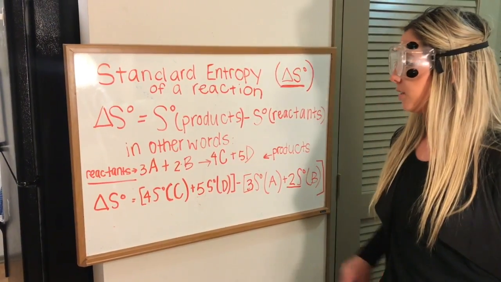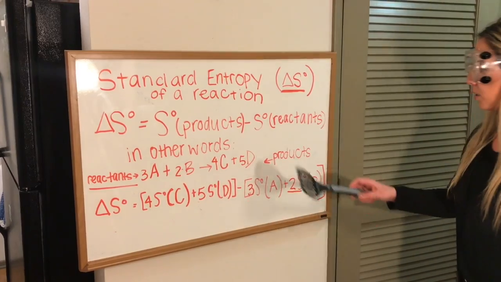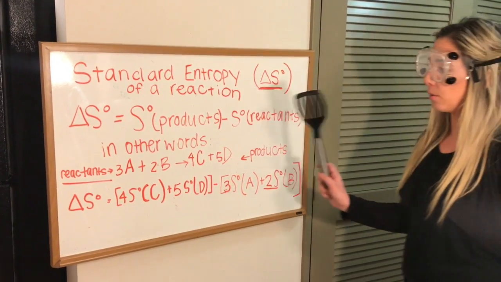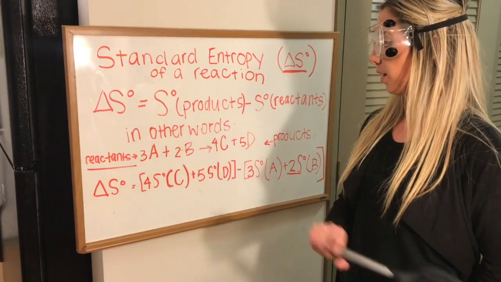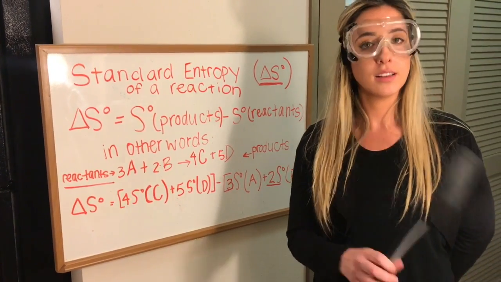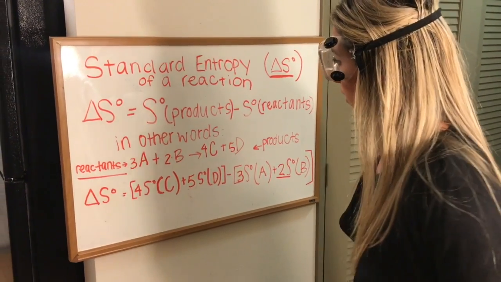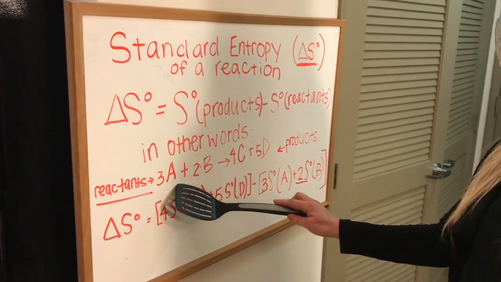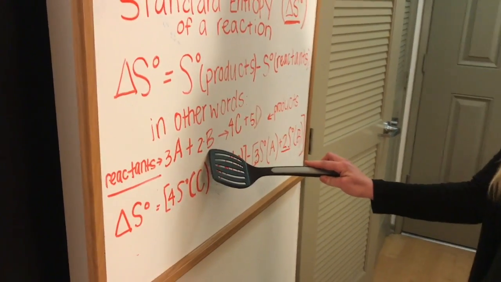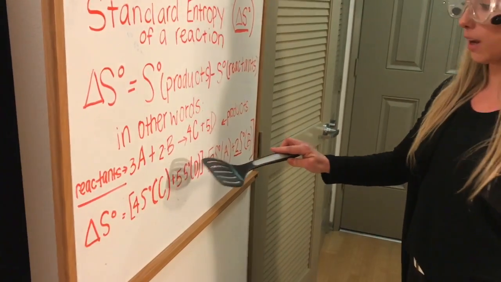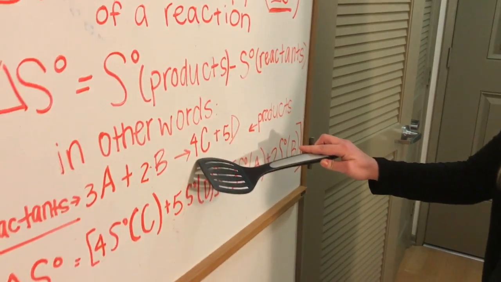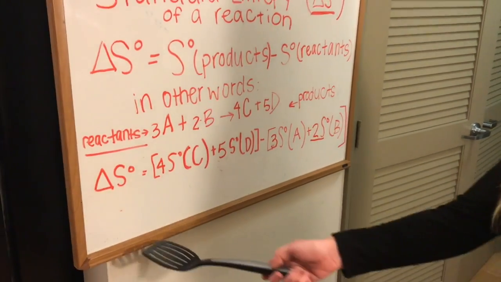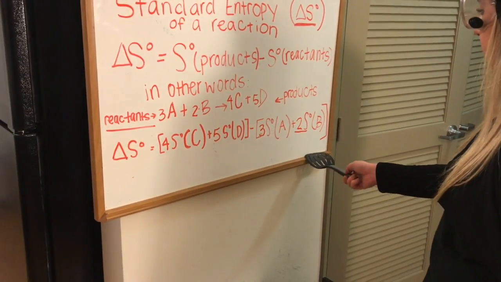To calculate standard entropy, we subtract the total amount of entropy in the reactants from the total amount of entropy in the products. So let's visualize this here. In the reactant side, we have 3 moles of substance A, 2 moles of substance B. In the product side, we have 4 moles of substance C and 5 of substance D. This is how you would solve for this equation.